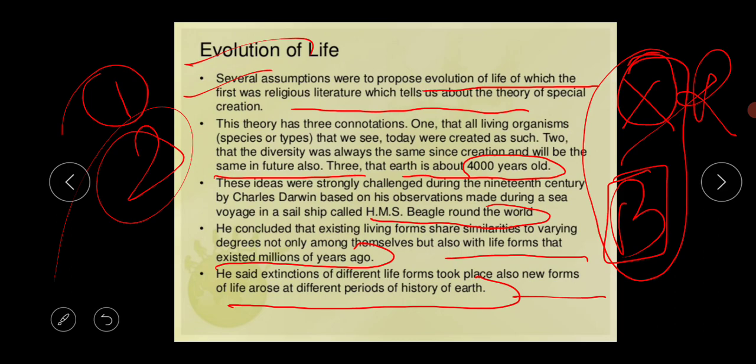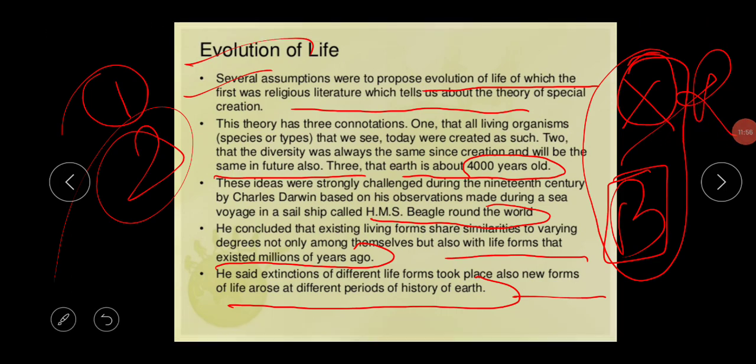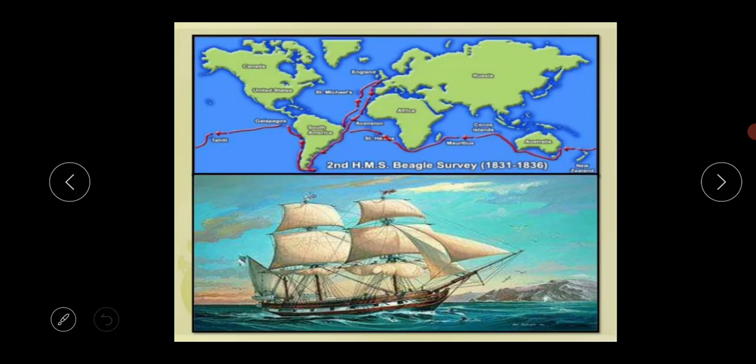It has also been found that the biological history of earth is closely correlated with the geological history of earth, indicating the intimate relationship between evolution of new forms and happenings on the earth. So these are the basic things of the evolution of life. Next thing, this is actually the picture of HMS Beagle.